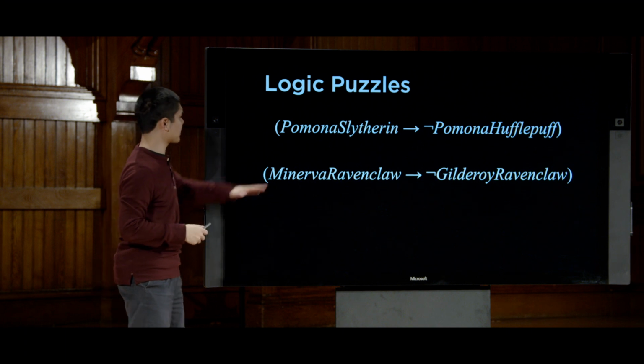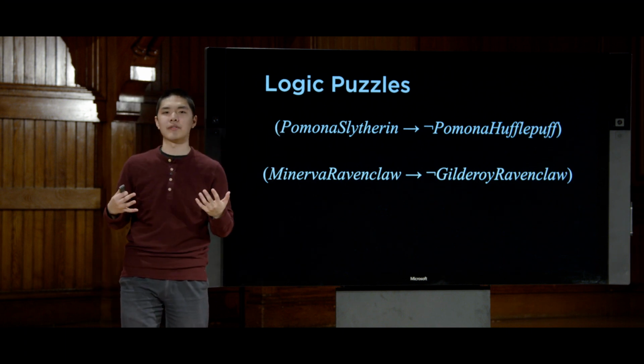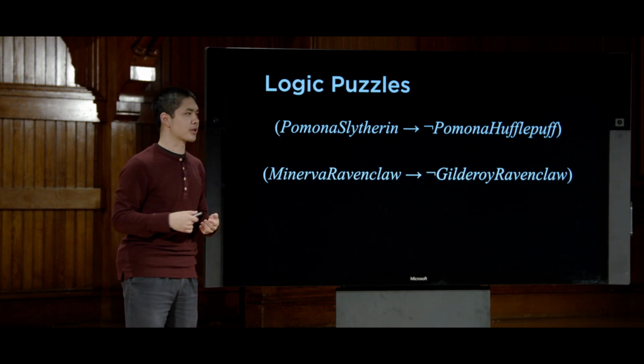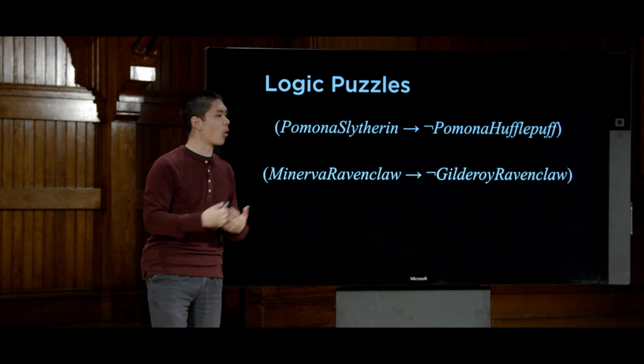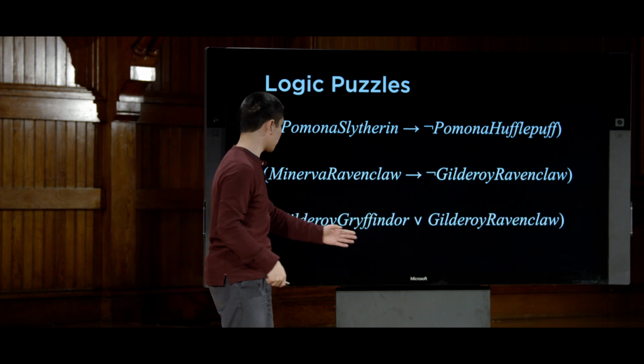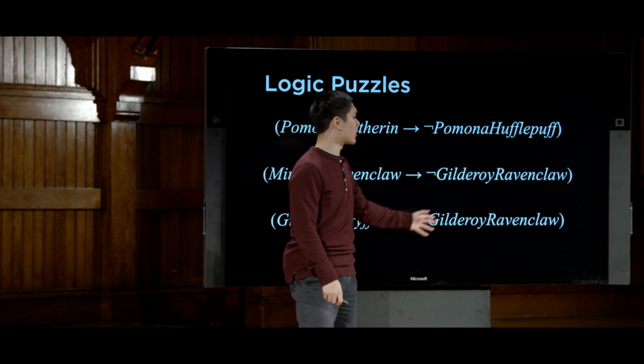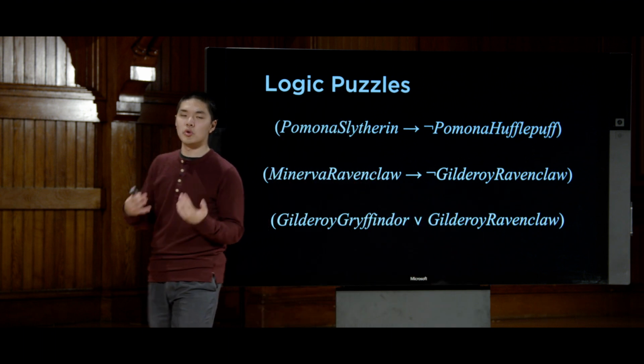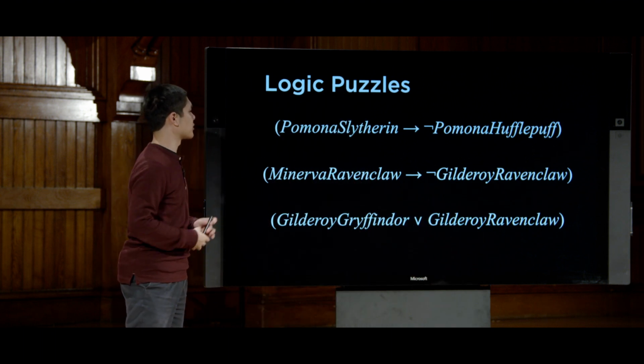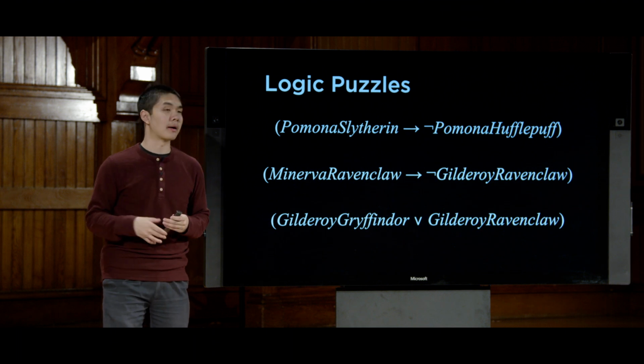And so in addition to sentences of this form, I also have the knowledge that was given to me. Information like Gilderoy was in Gryffindor or in Ravenclaw would be represented like this: Gilderoy Gryffindor or Gilderoy Ravenclaw. And then using these sorts of sentences, I can begin to draw some conclusions about the world.